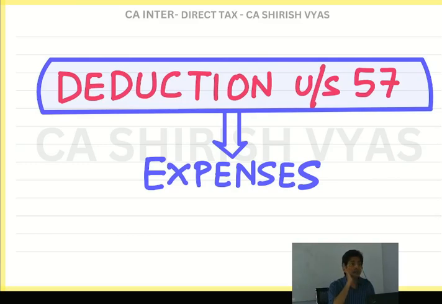The word exempt is for incomes. There is an income, some income is coming, and the government says don't pay tax. So if your income is freed from tax, listen to the word income, it becomes exempt. But the word deduction is used when there is some expenditure. Only when there is some expenditure should you use the word deduction. So be careful while using the words deduction and exempt. Train your mind like this only. For incomes, the word is exempt, and for expenses, it is deduction.